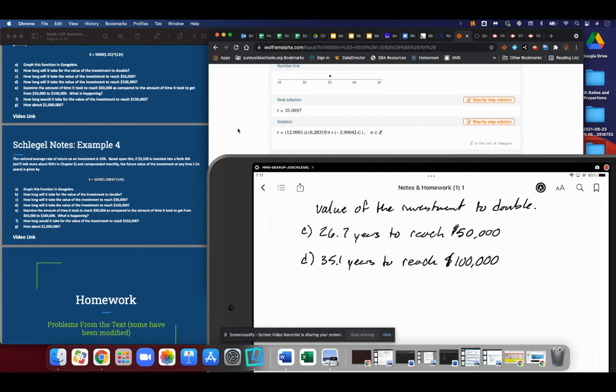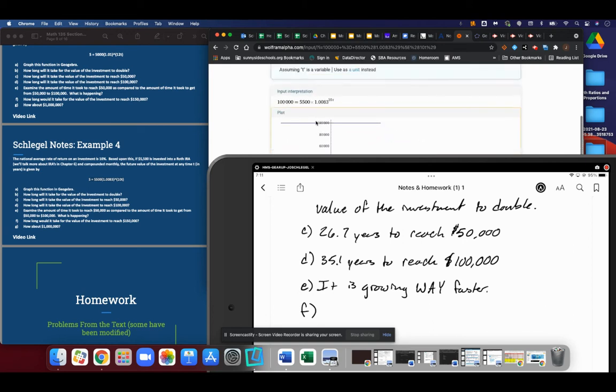And for part E, as we mentioned before, in the other problem, I'm just going to shorthand it in this one. It is growing way faster. Nothing has changed except for the money has been left in there longer. Time is fertilizer for money. So for part F, how long to reach $150,000? How about $1 million? Let's run it.